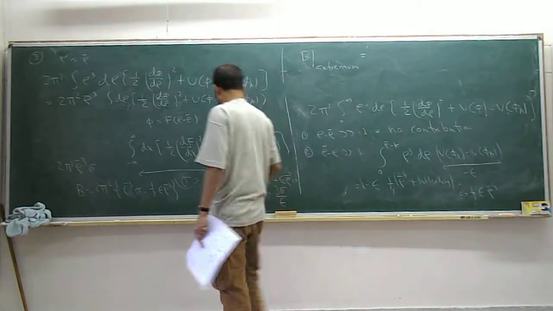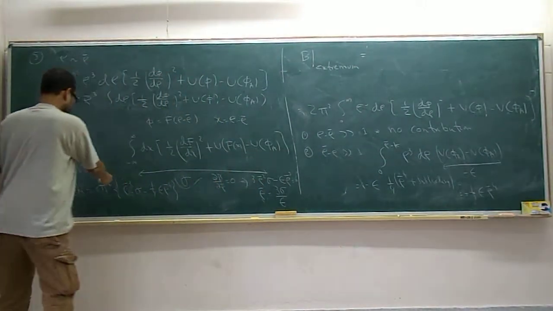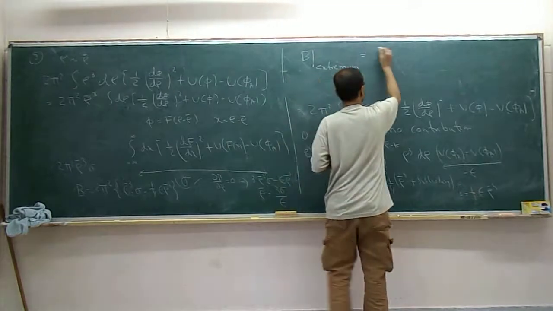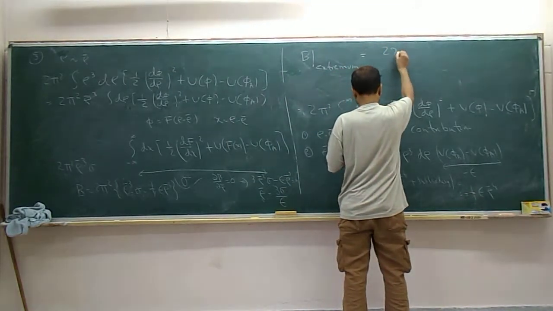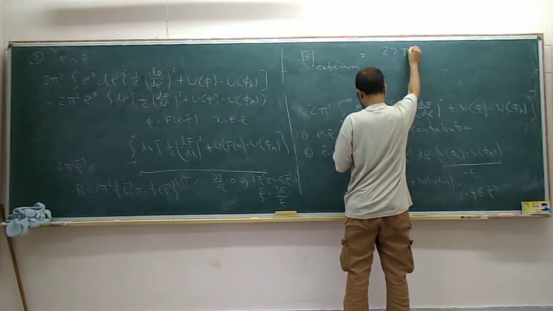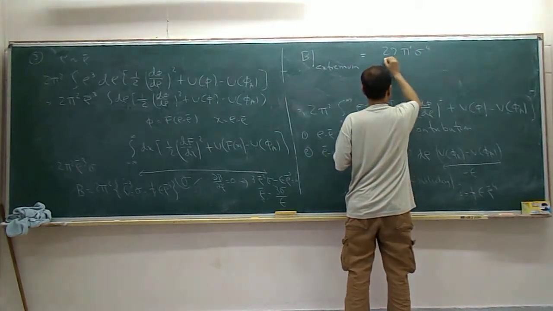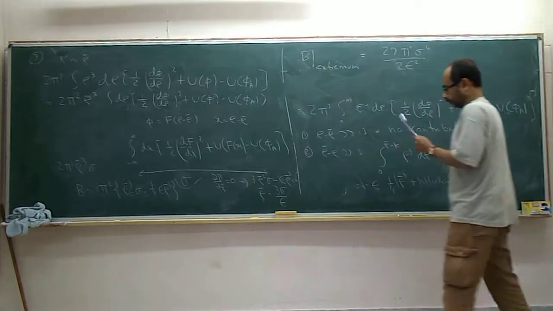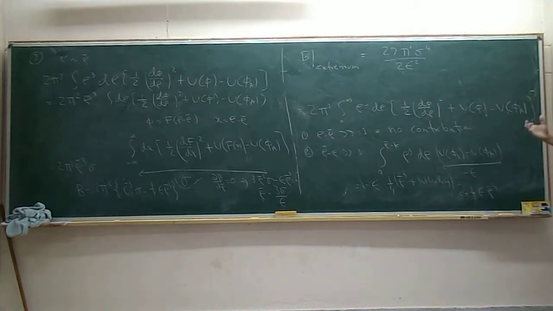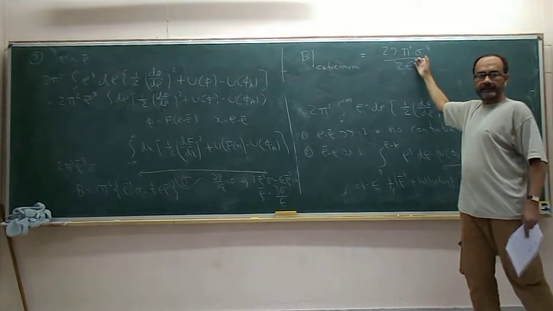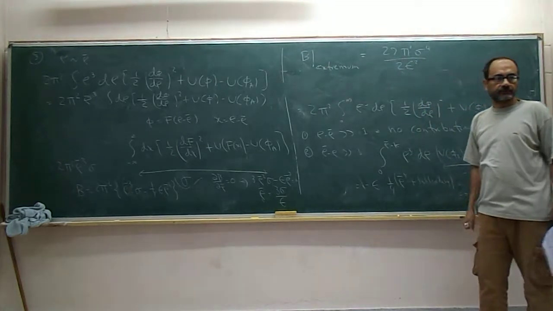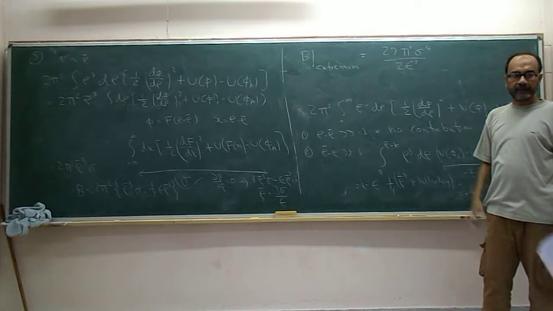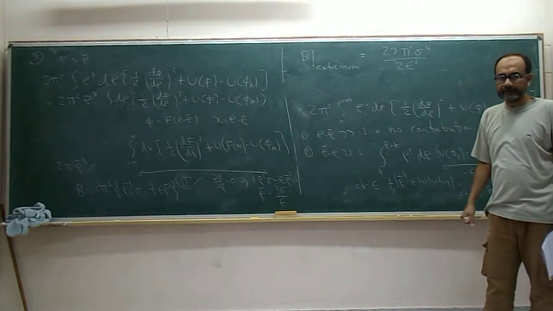Basically you have to substitute this value of rho bar into this expression for B, and this you can easily check is given by 27 pi squared sigma to the 4 over 3 epsilon cubed. Okay, so in the exponent this will come as e to the minus this quantity. That's the exponential part of the tunneling probability.